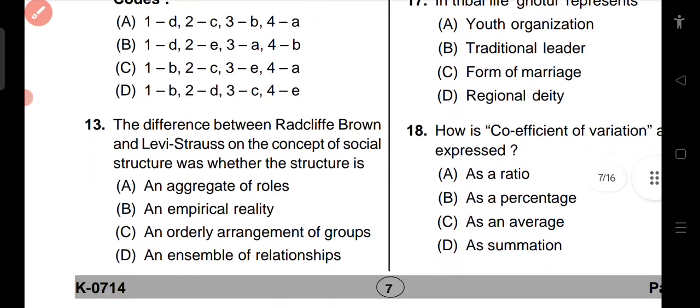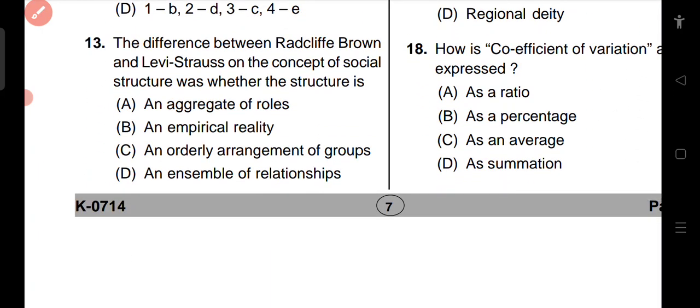So next question, question number 13. The difference between Radcliffe Brown and Levi-Strauss on the concept of social structure was whether the structure is an aggregate of roles, an empirical reality, an orderly arrangement of groups, or an ensemble of relationships. The right answer is structure is an empirical reality. One said structure is not an empirical reality.